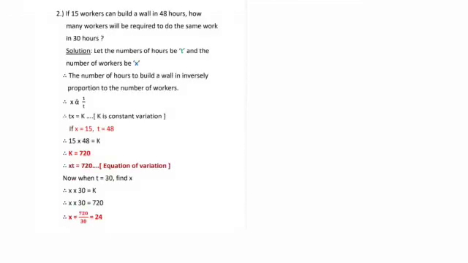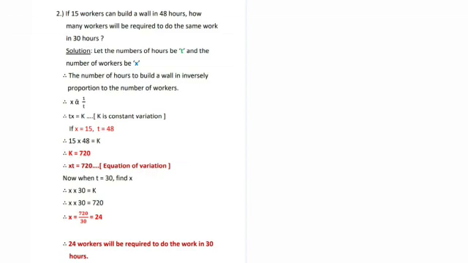Question number 2. If 15 workers can build a wall in 48 hours, how many workers will be required to do the same work in 30 hours? Here, let the number of hours be T and number of workers be X. So, the number of hours to build a wall is inversely proportional to the number of workers.